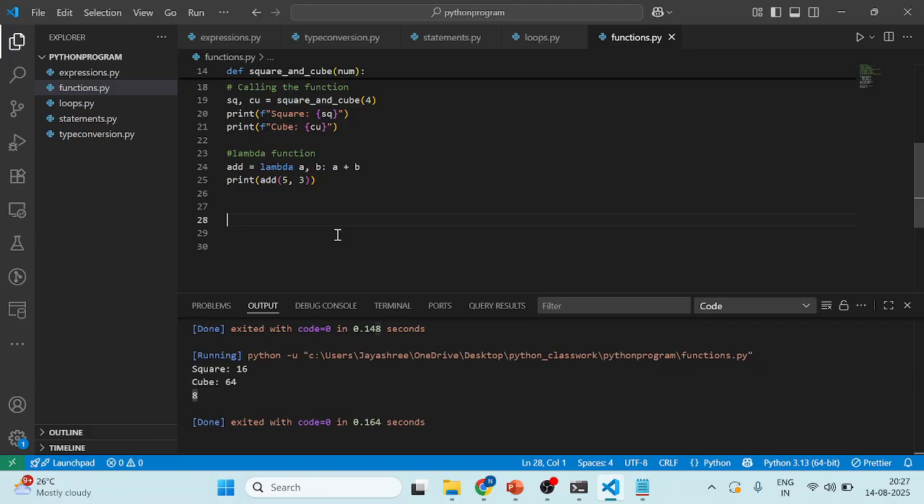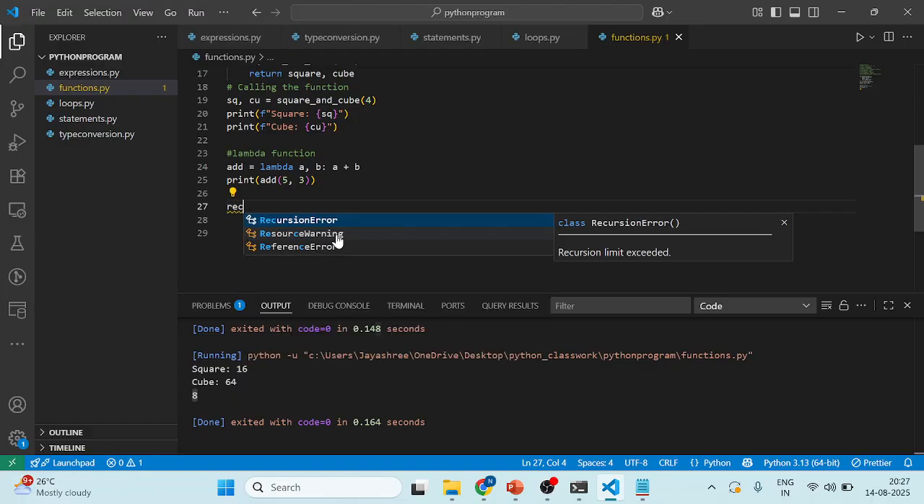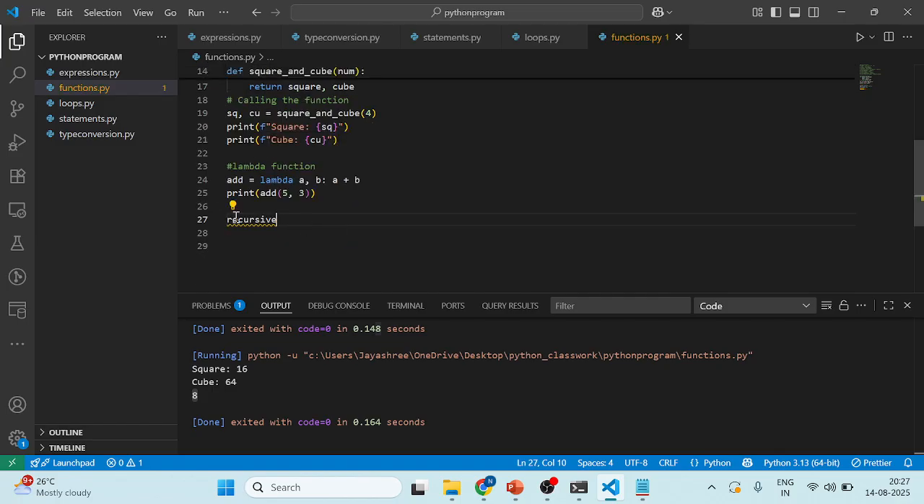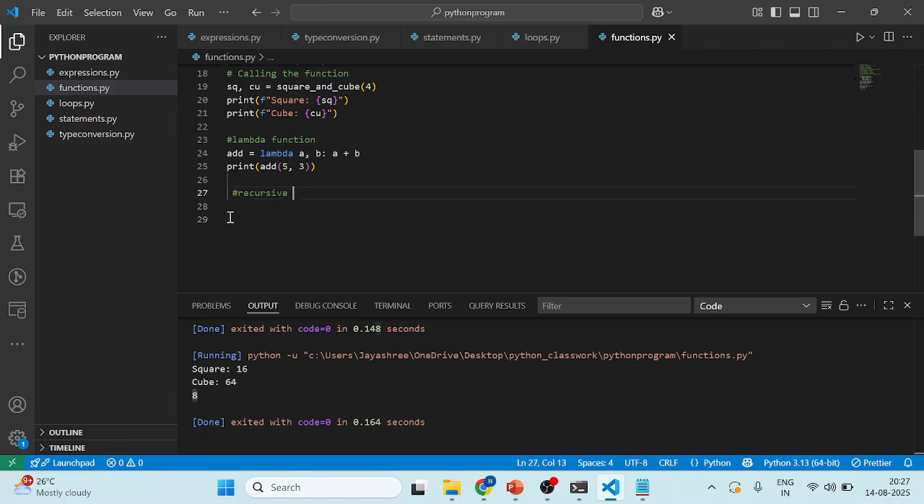Recursive function. Okay, in this recursive function I'm using the user defined function keyword here. Here I'm showing you a factorial program using a recursive function. So factorial, n number of factorials I want to use here.